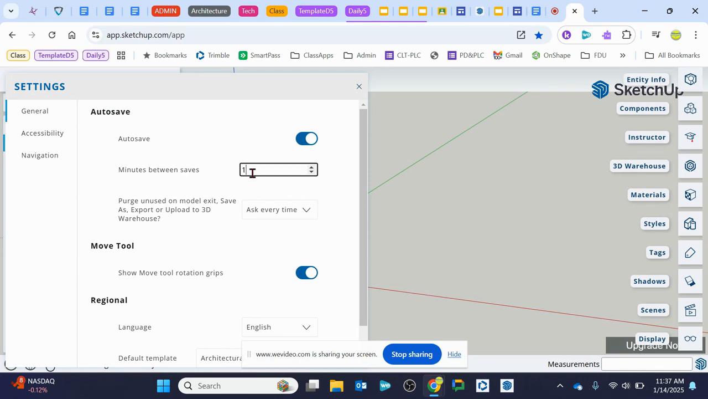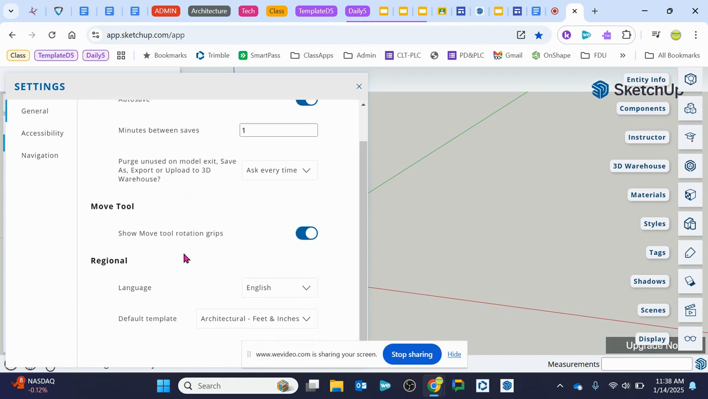And under the general settings, we want to make sure that the autosave is on, like mine is, and that we have the minutes between saves set to 1 minute. Okay, I think by default yours starts out as 5. We're going to change that to 1. And that's all we're going to change on this window.